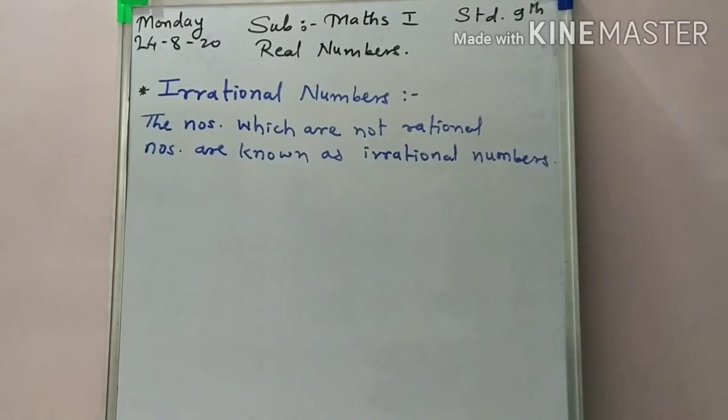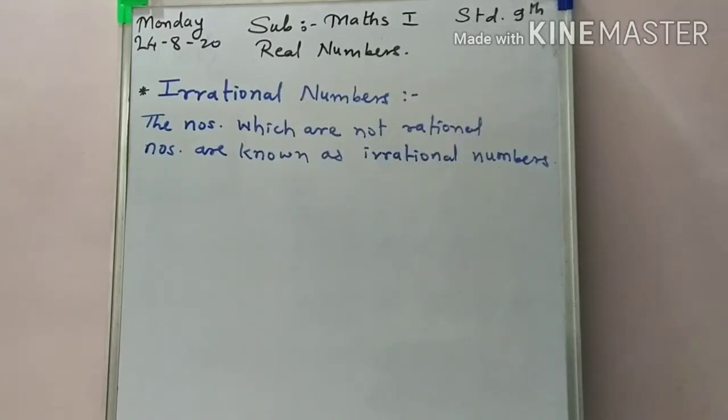Here we continue our new topic, irrational numbers. Okay, real numbers means what? That the rational numbers and irrational numbers together are known as real numbers. Rational numbers are those numbers, means what? That the natural numbers, whole numbers, integers, and the numbers that we can represent in p upon q form are known as rational numbers. And the numbers which are not rational numbers are known as irrational numbers.